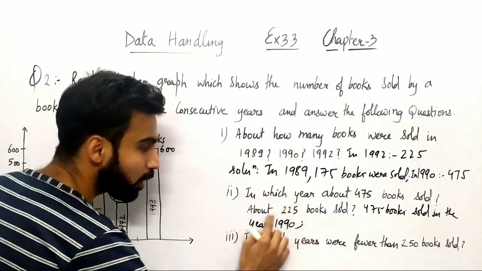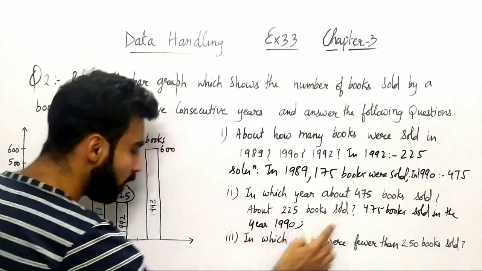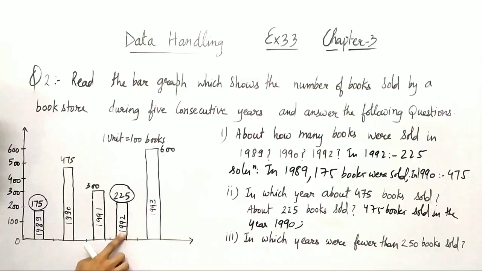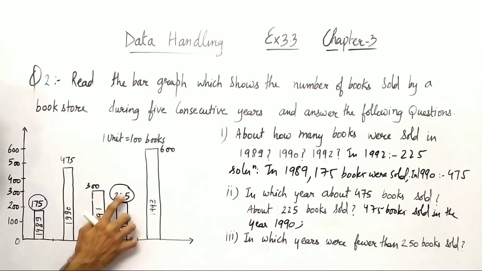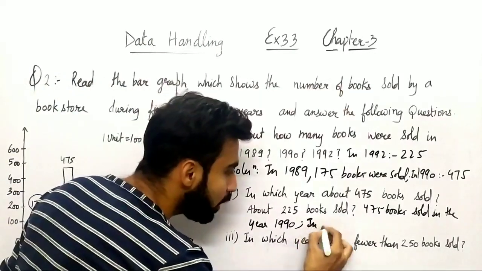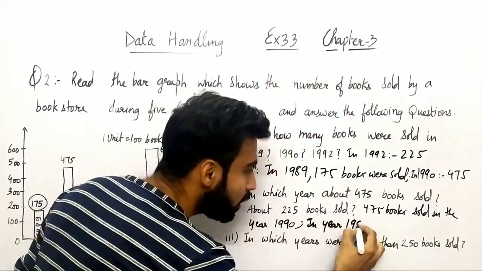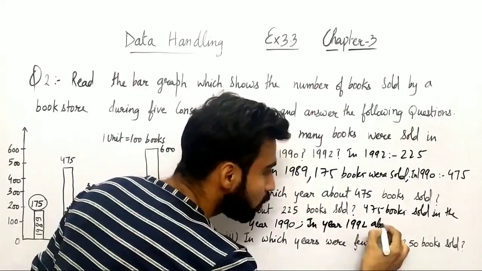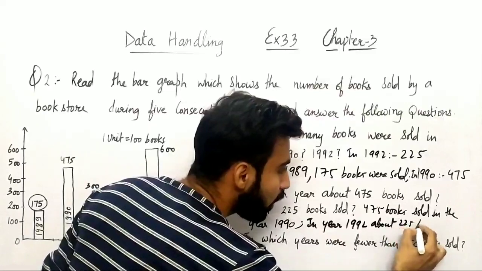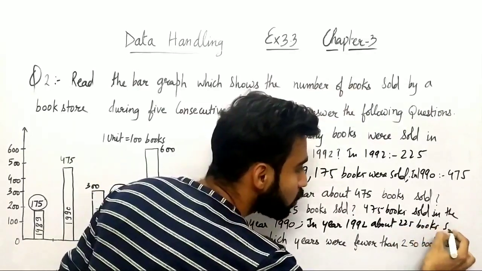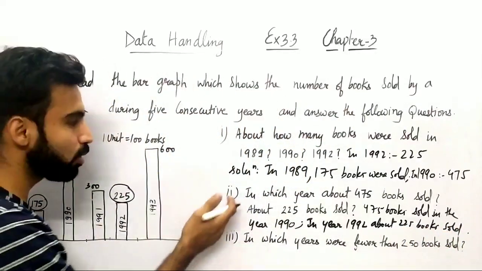And in which year you can see about 225 books sold? So you can see here in the year 1992, 225 books were sold. So in year 1992, about 225 books sold, right? So this is the answer to the second part.